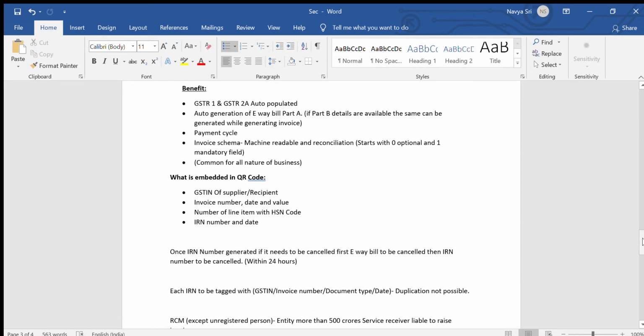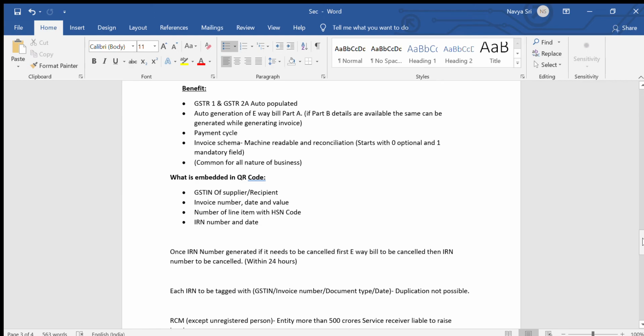Once this IRN is generated, it can be cancelled only within 24 hours. If the IRN is generated and the e-way bill is also live, which means the truck has started moving, then you can't cancel the IRN. First the e-way bill needs to be cancelled, and only then can the IRN be cancelled.